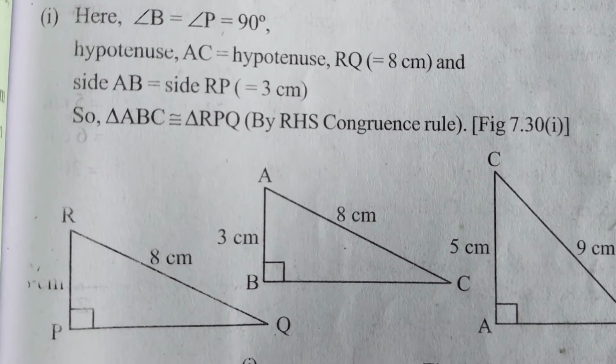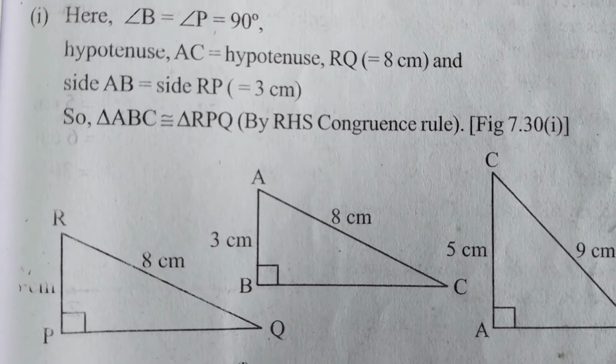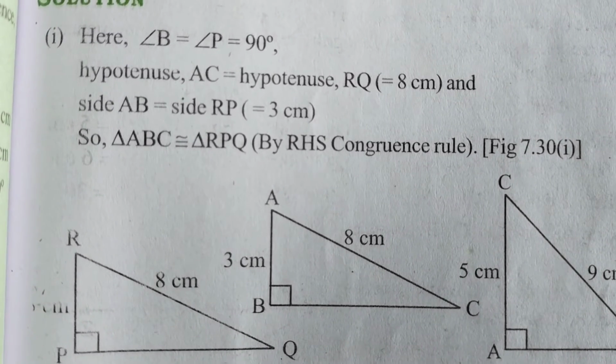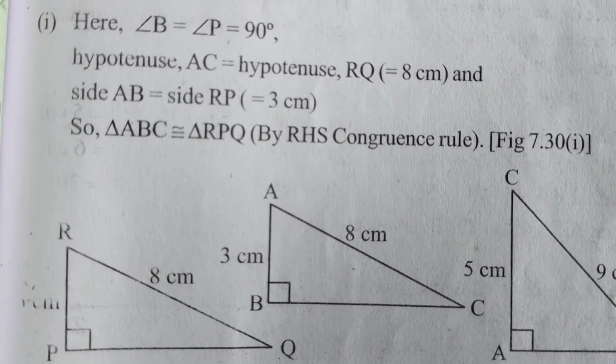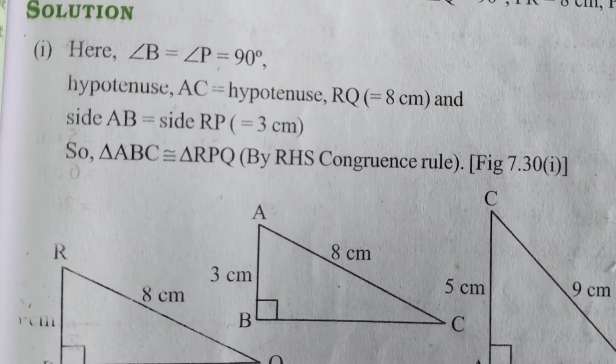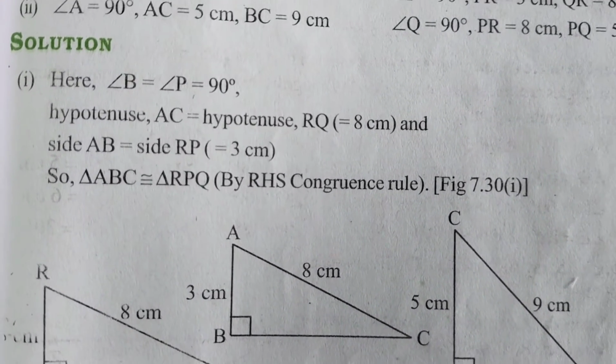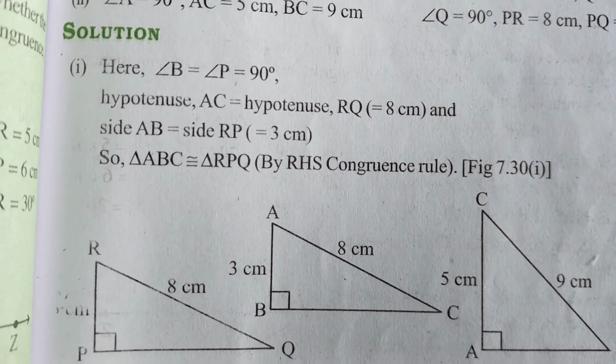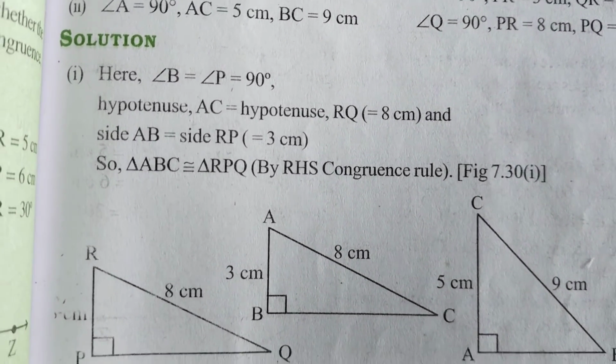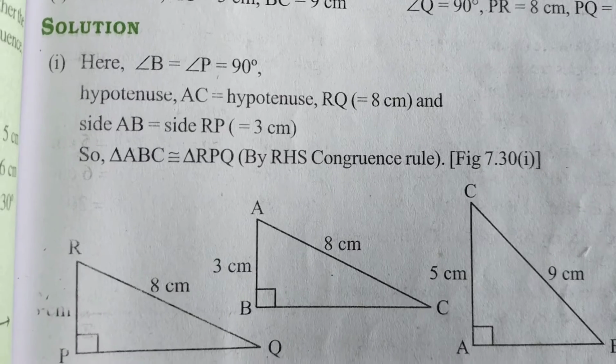You see triangle ABC and triangle RPQ. AB length is equal to RP length, which is 3 centimeters, and angle B is equal to angle P, which is 90 degrees. Opposite to 90 degrees we call it the hypotenuse.